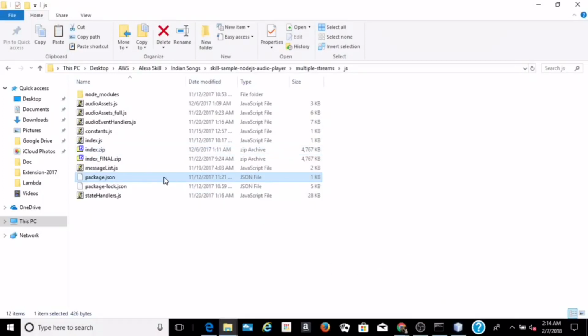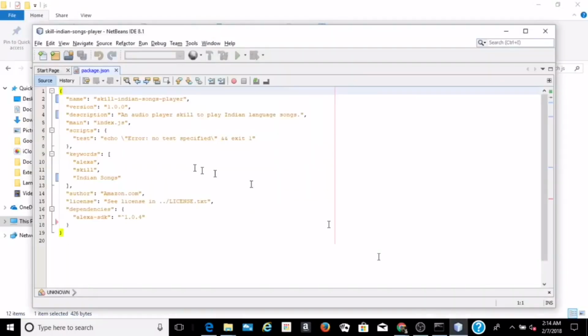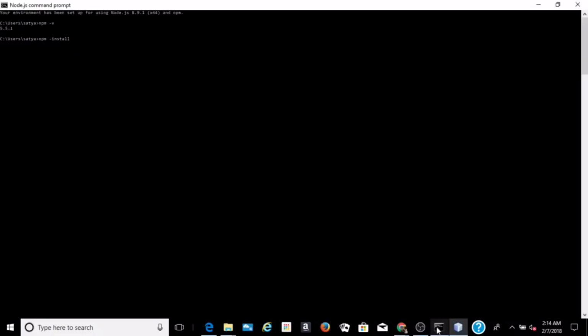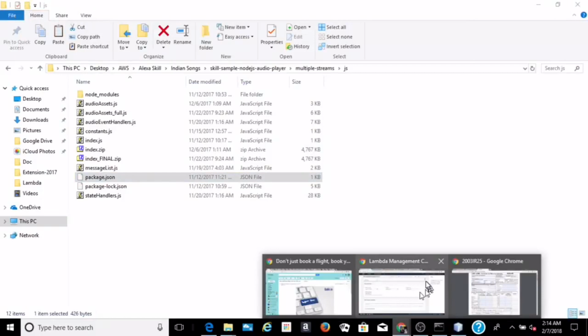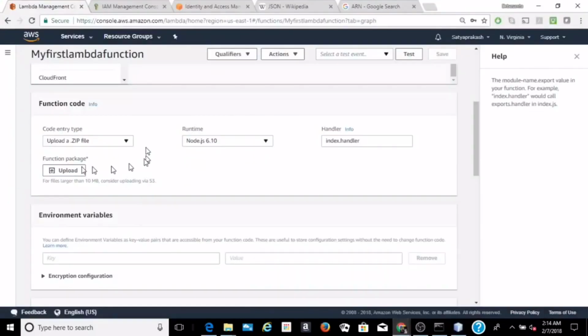To create the package, we have a package.json file. We can see the content of that file. Then we'll run npm install, create the package, and then we can upload the package as a zip file.